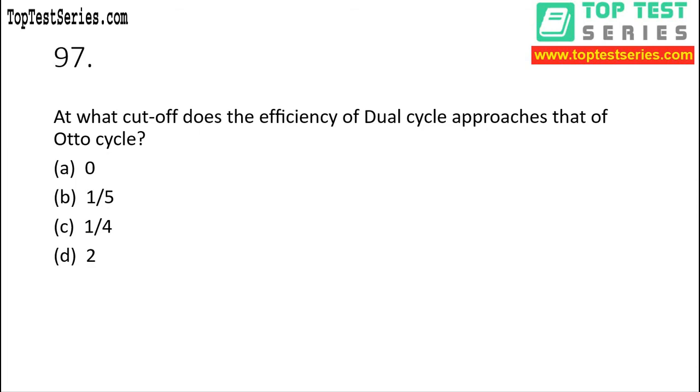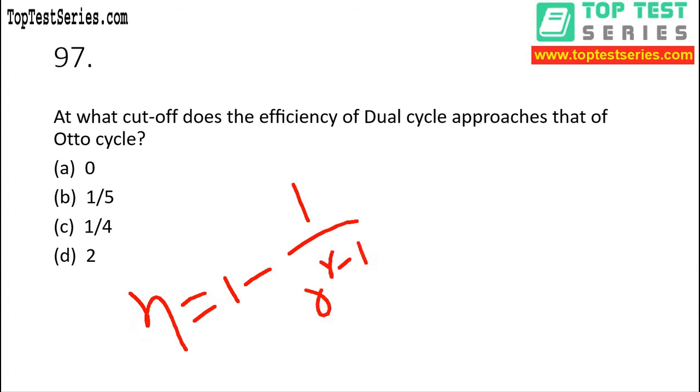Okay, now we know that efficiency for dual cycle is 1 minus 1 by r to the power gamma minus 1. What is r, my dear? Compression ratio, right?